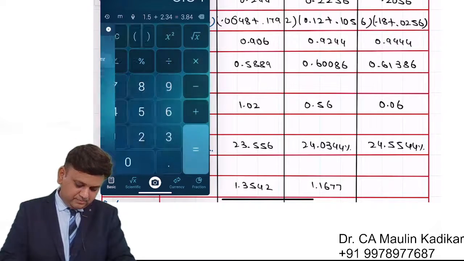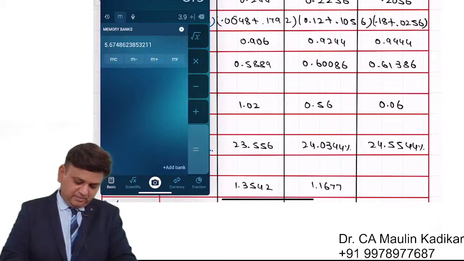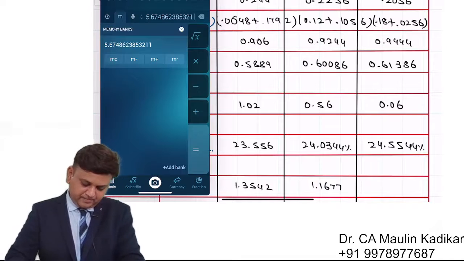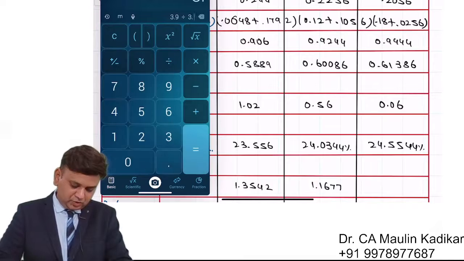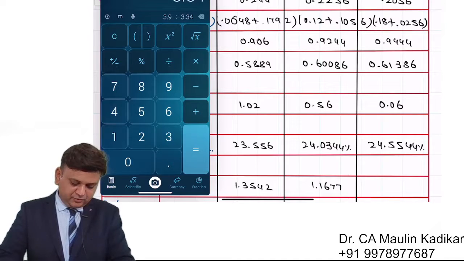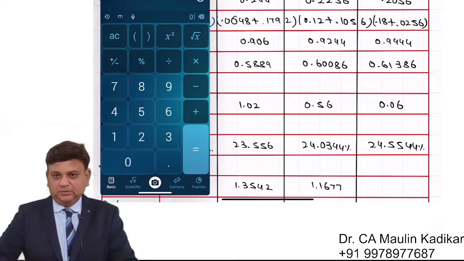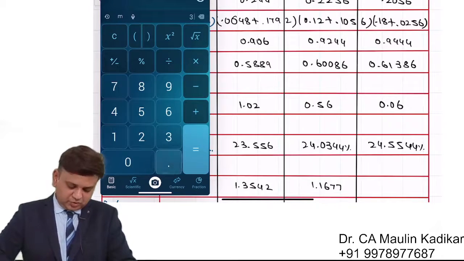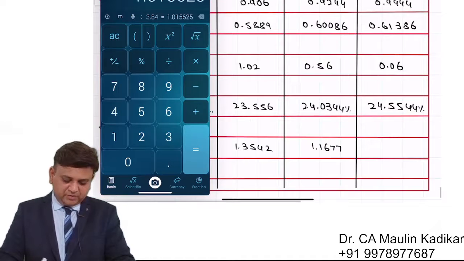So now 3.9 current assets divided by 3.84. So 1.0156.